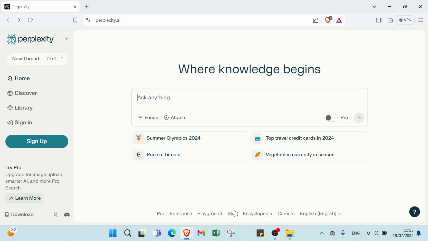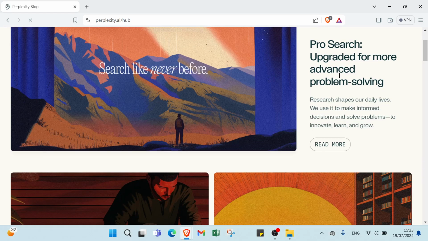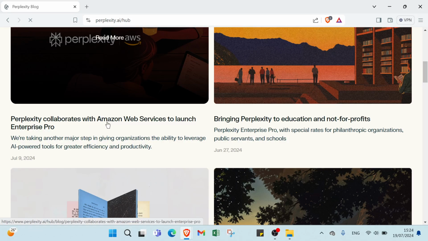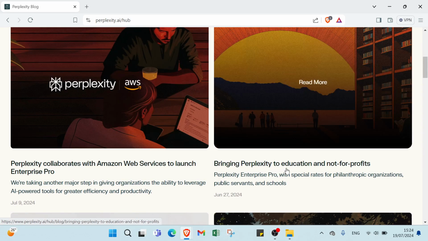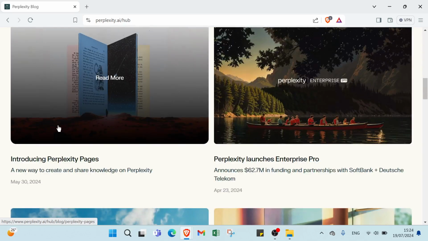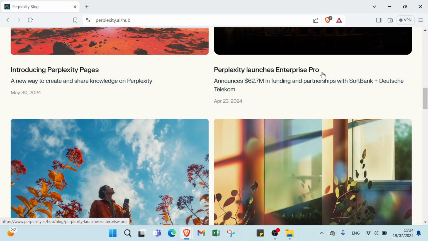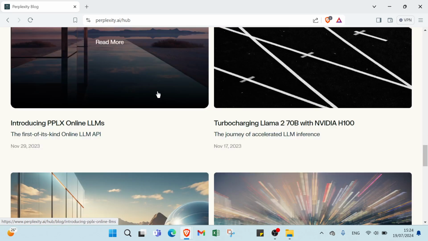Here we have Blog also and Playground. Blog, here we have upgrade for more advanced problem solving. As you can see, we have Perplexity collaborates with Amazon Web Services to launch Enterprise Pro. So you can click over the one you want: bring Perplexity to education and nonprofit. Introducing Perplexity Pages. Perplexity launches Enterprise Pro. Perplexity Pro is coming to all SK Telecom customers, as you can see, and a lot of things, guys.